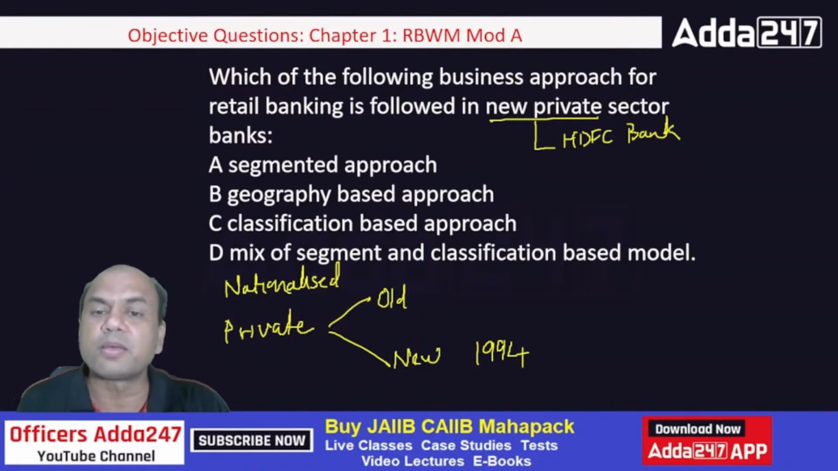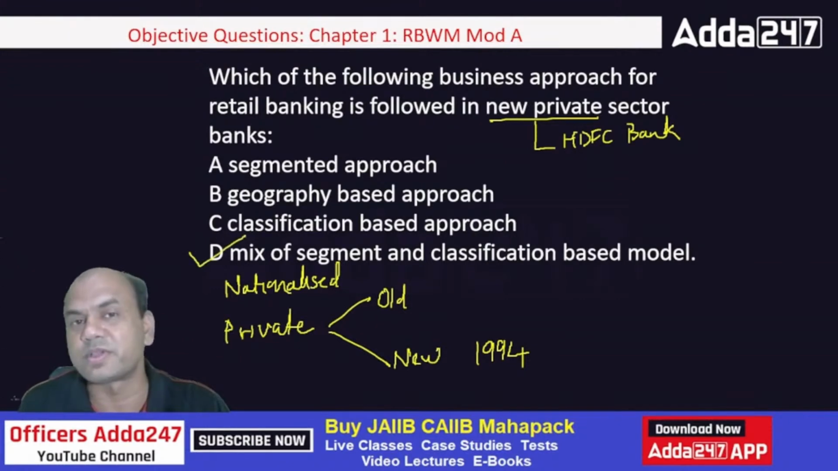So, what is the approach they follow? Segmented approach, geography based, classification based, and mix of segment and classification. The answer over here is mix of segment and classification. Segment means the customer segment to which they cater. Geography means which area they are located. Classification means whether it's a rural branch, urban branch, semi-urban branch. So these private banks always follow the model of mix of segment and classification.